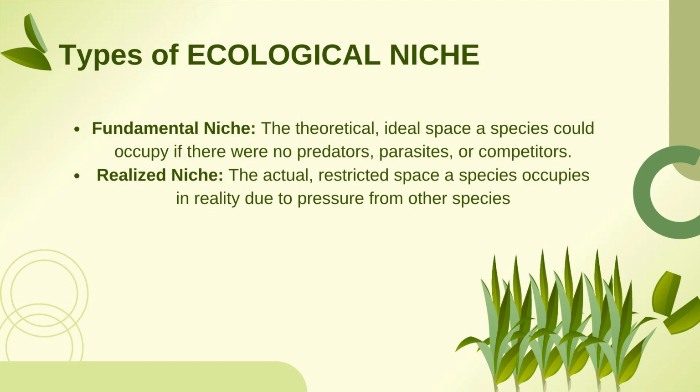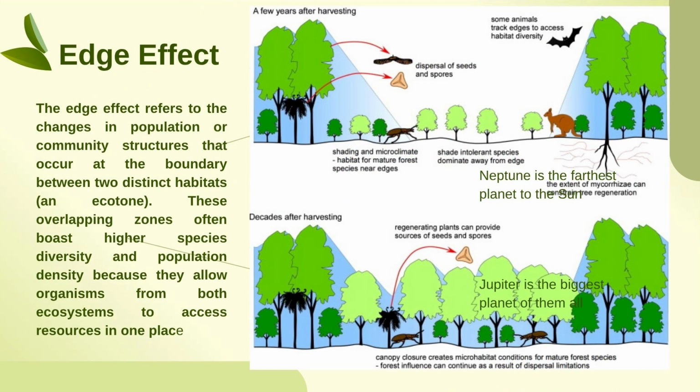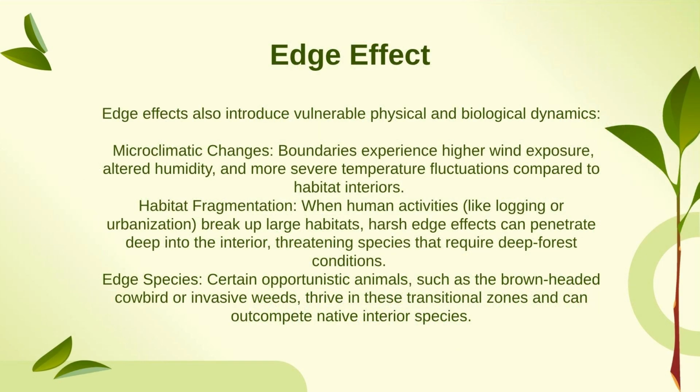We again have edge effect here. We have already seen the edge effect refers to the changes in the population or community structure that occur at the boundary of two distinct habitats. These overlapping zones often have higher species diversity and population density because they allow the organisms from both the ecosystems access to the resources of that place. So edge effect also introduces some vulnerable physical and biological dynamics like microclimatic changes, habitat fragmentation, and edge species.